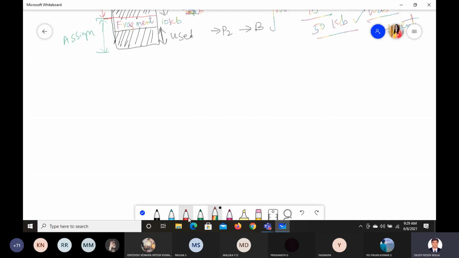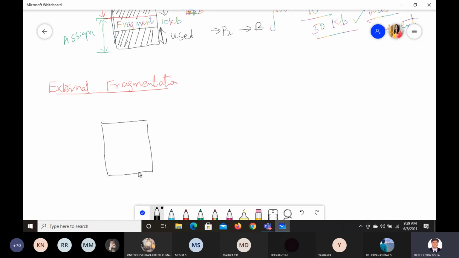Now what we did is all looks the same, but try to understand the small change. The second one is external fragmentation. I'll show the difference between these two. Don't worry, just try to understand this diagram. Let us say we have the memory. This also is contiguous memory, which means we have a single block of memory.